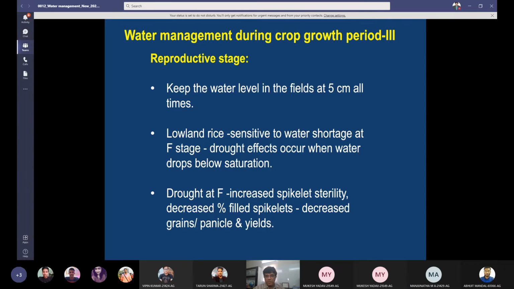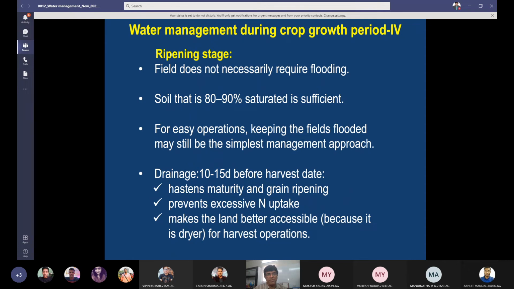So there should not be any shortage of water at reproductive stage or flowering stage, in any method of transplanting or any method of establishment. Now ripening stage. So the field does not necessarily require flooding at this stage, and soil that is 80 to 90% saturated is sufficient. Therefore, I told you that 2 weeks before harvest or maturity, there is no need to apply water in any kind of rice.